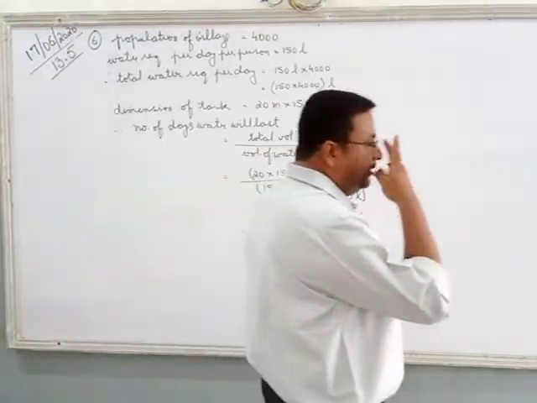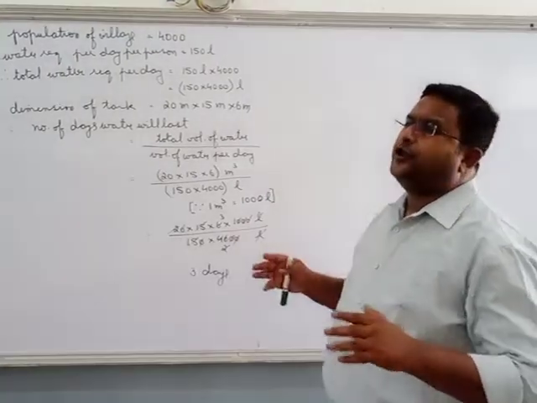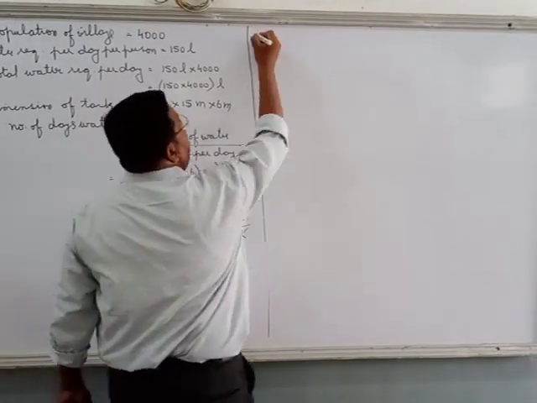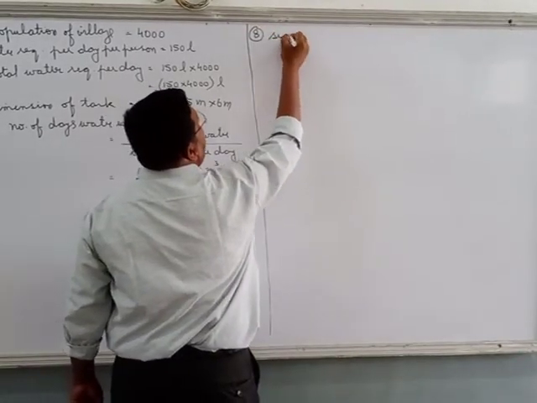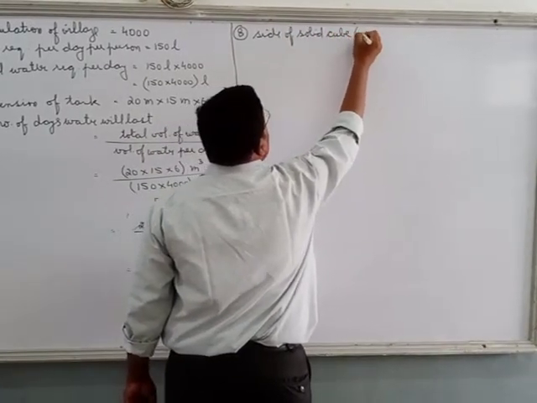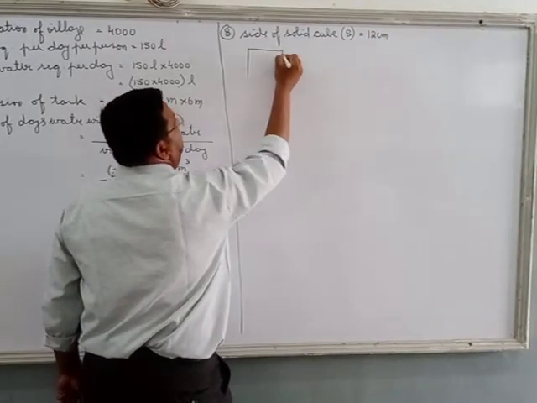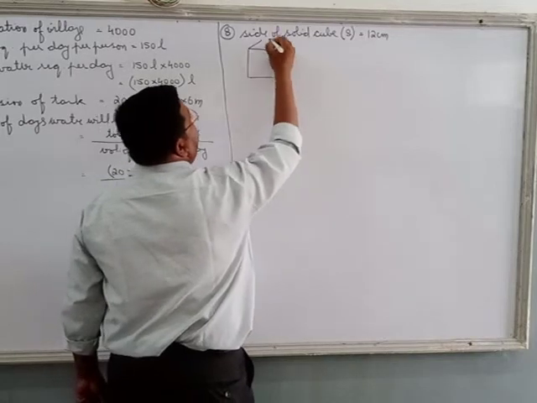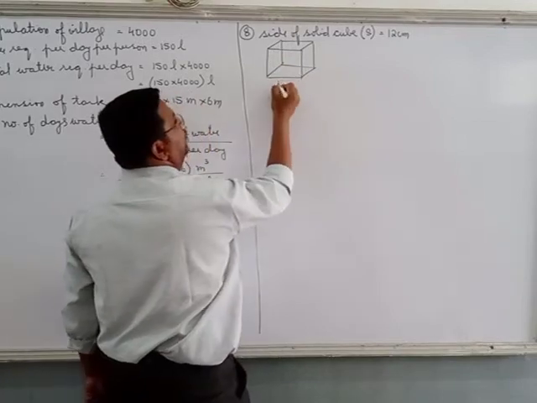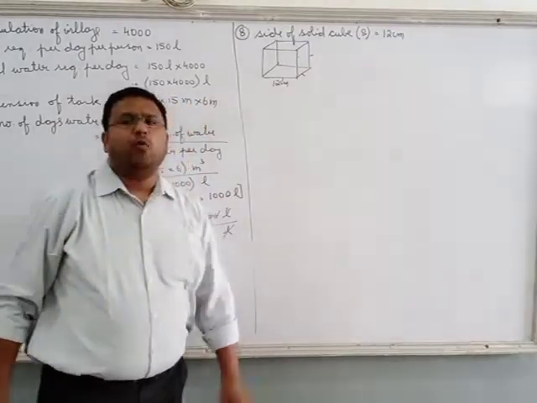Important question because the shape is changing, volume is changing. It says a solid cube of side 12 centimeter. 8th question. Side of solid cube, that is S, is equal to 12 centimeter. There is a big cube. The dimension of this big cube is 12 centimeter each side. Now this cube is divided into 8 equal size cubes.